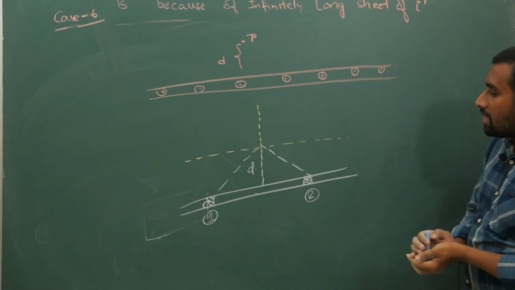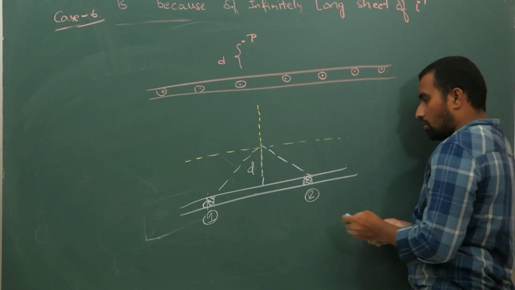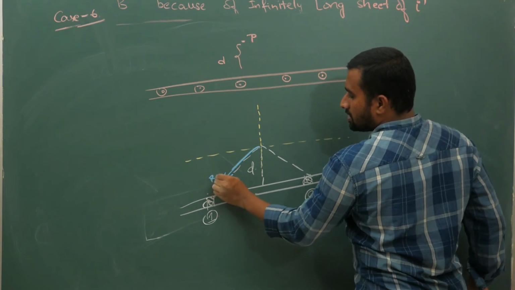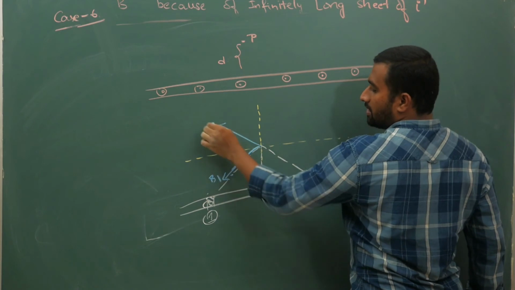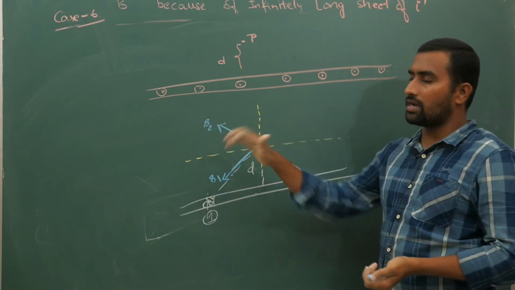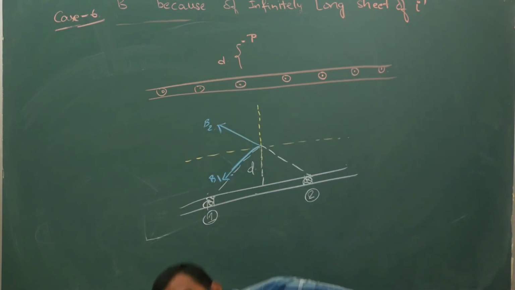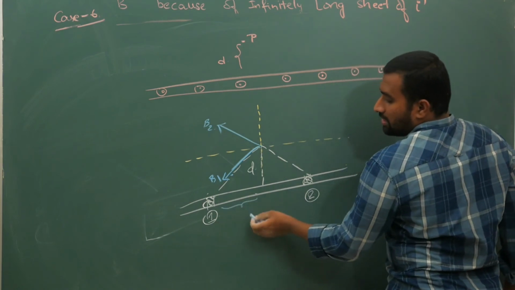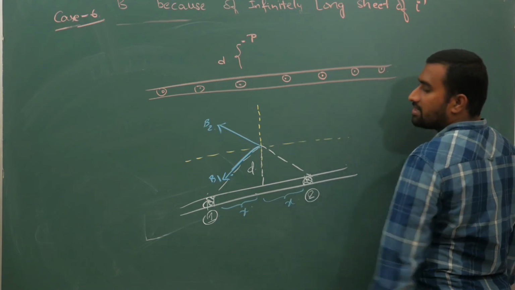Because of wire 1 your magnetic field B1 bar is this way, because the field goes in circles like this. At this point B2 is this way. While taking itself we have taken that these two are at equal distance, from here to here it is x and from here to here it is x.